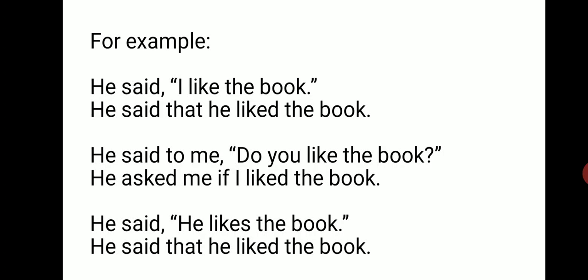You is second person, and the object of the reporting verb said is me. That's why it has been changed as per the object me. So we have used I in place of you. He said, "He likes the book." He is third person, so there will be no change. He will remain he. And this is an affirmative sentence, so we have used the conjunction that.